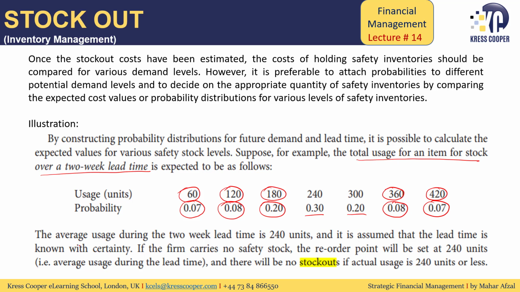It has been given that the average usage during the 2-week lead time is 240. So average usage is 240 during the lead time.